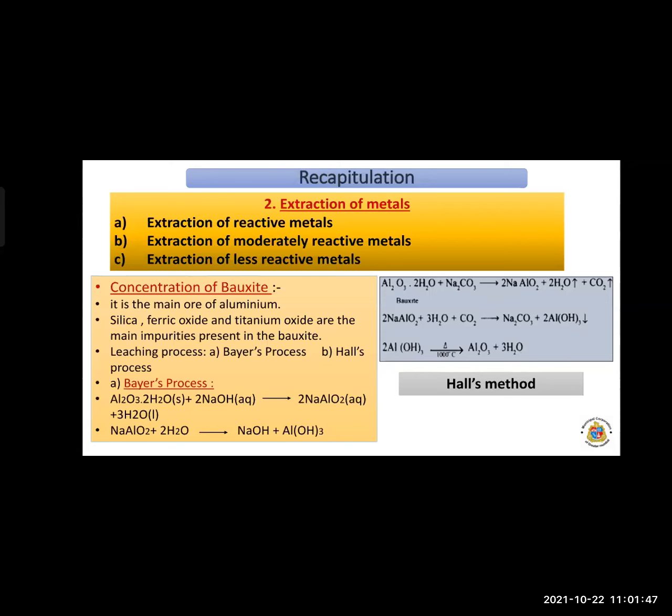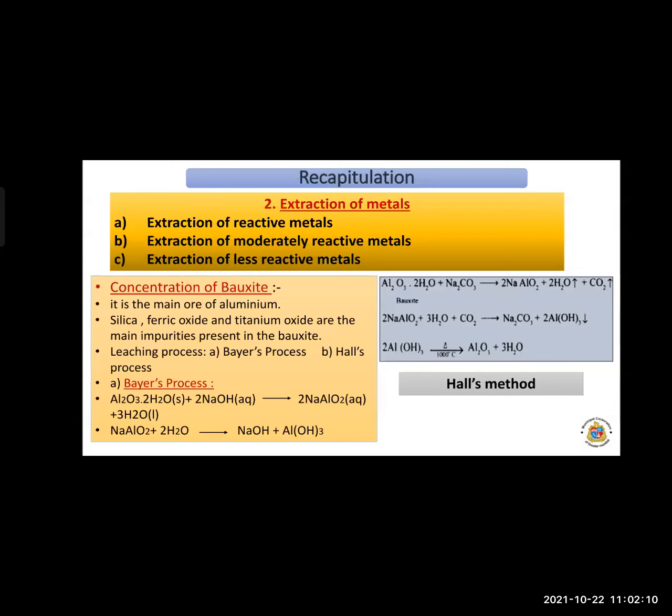Now the second method is Hall's method, or Hall's process. In this also, bauxite ore reacts with sodium carbonate and forms the products sodium aluminate, water vapors and carbon dioxide gas. Now this sodium aluminate again dissolves in water and forms sodium carbonate and aluminum hydroxide.